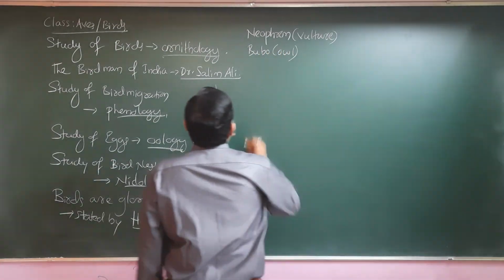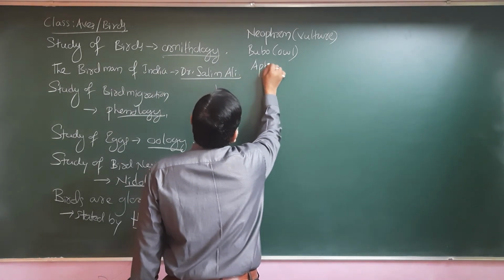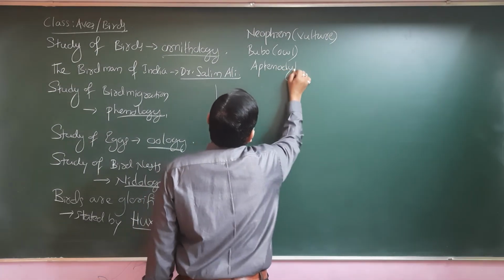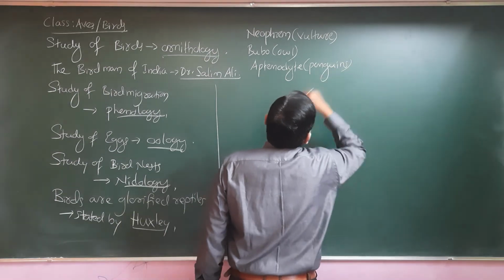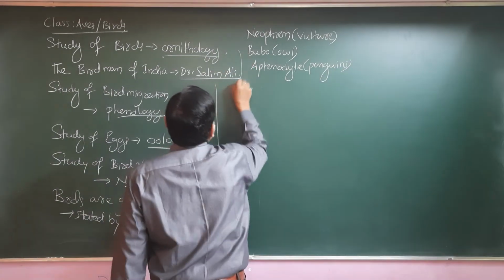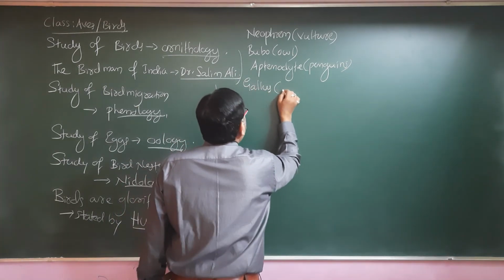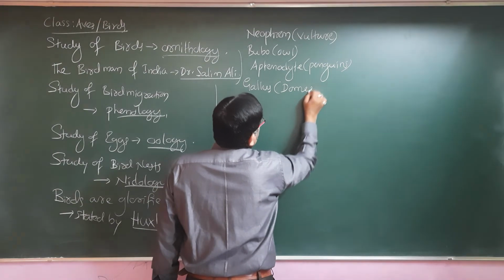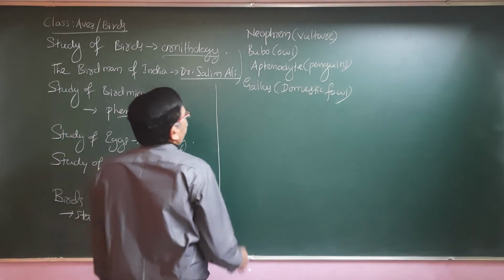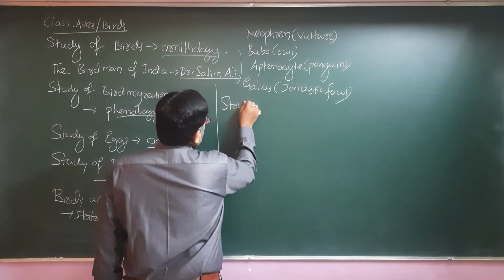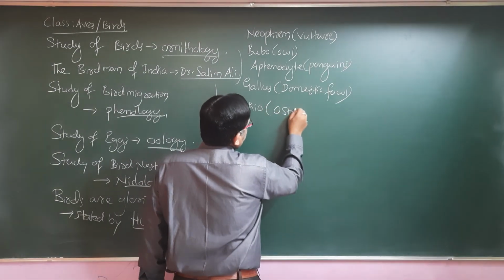Aptenodytes are the penguins, unable to fly. Gallus refers to the domestic fowl. Struthio is the ostrich.